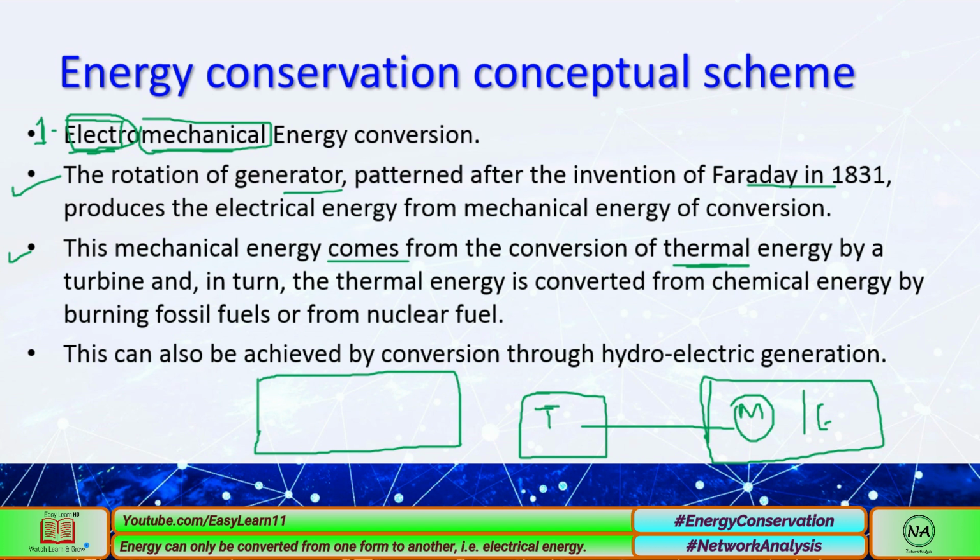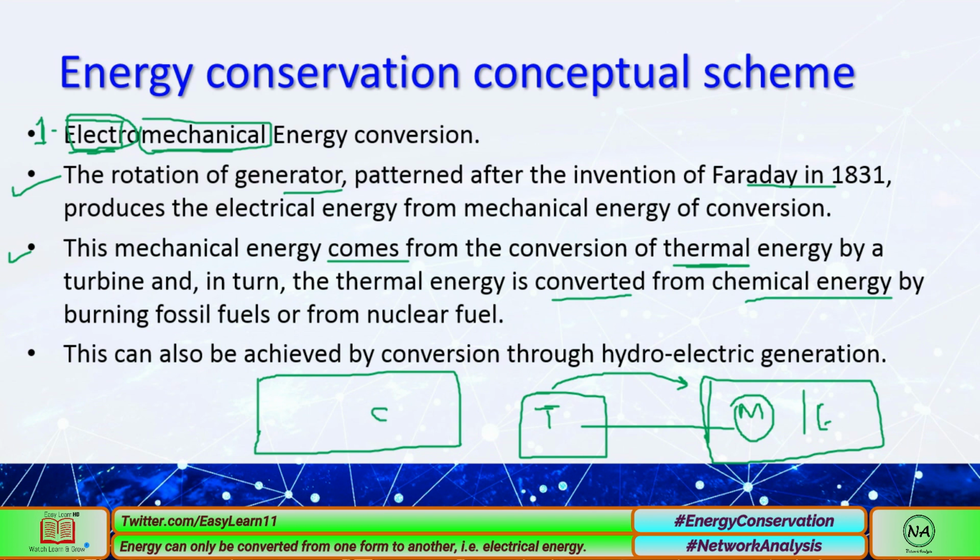So this means that thermal energy is converted into mechanical energy to provide this mechanical movement. Then again the question arises, where does this thermal energy come from, because we said that energy cannot be created. So the thermal energy is also converted from another energy, that is chemical energy.